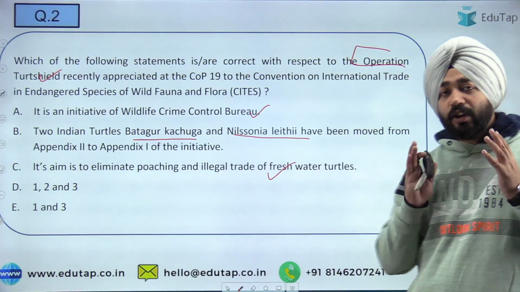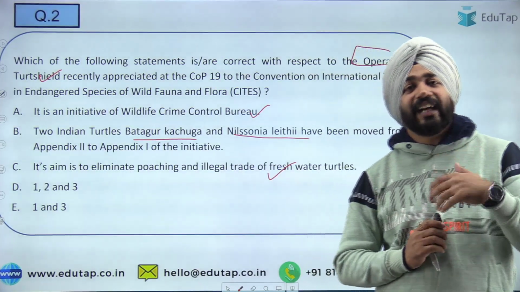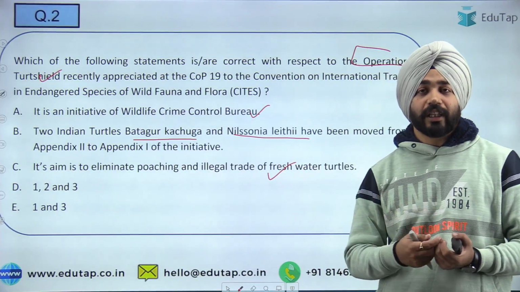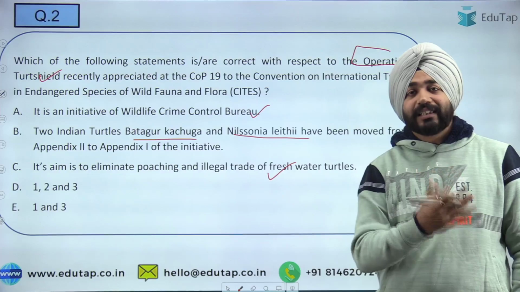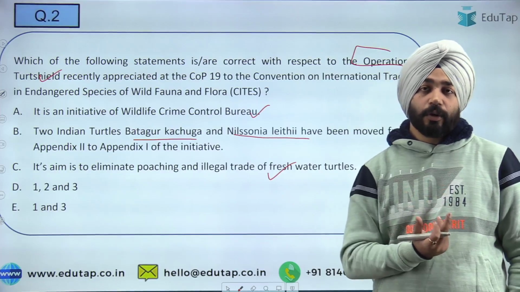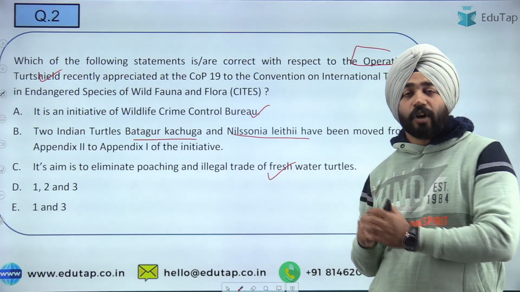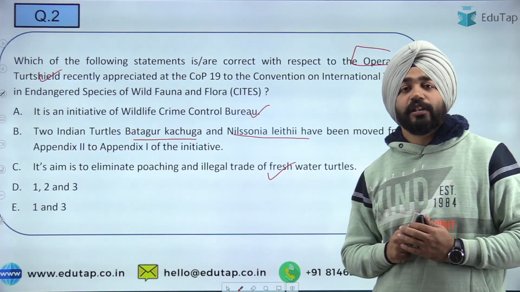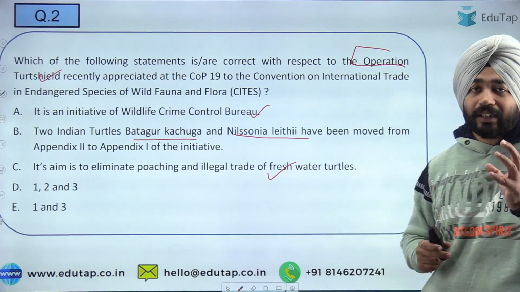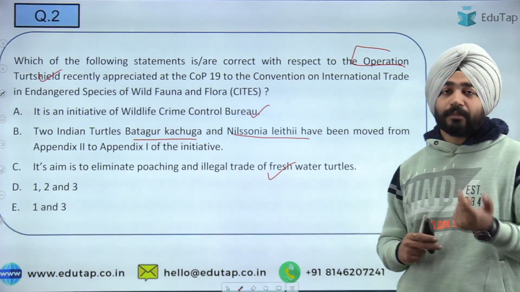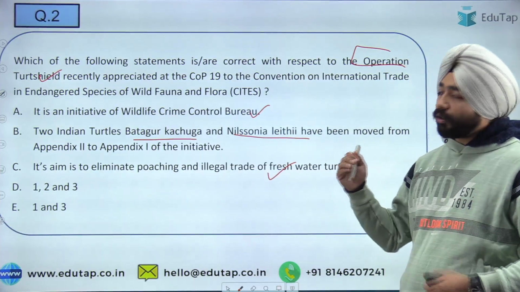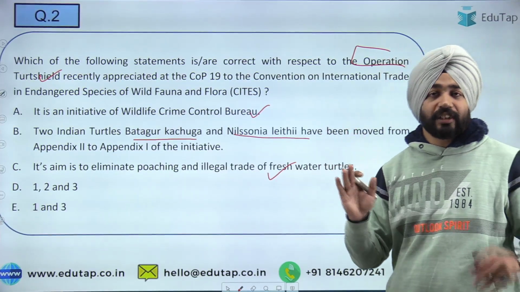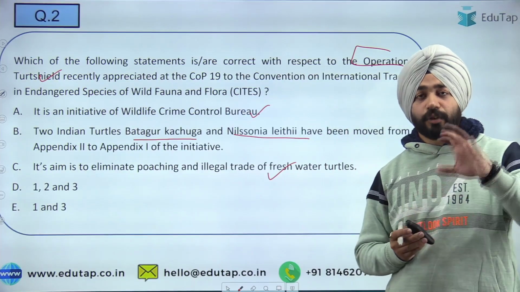Now guys, many of the students might be feeling that this kind of question you will not see in RBI. This is a UPSC question, why would RBI ask it? But guys, look at the examination pattern, it keeps on changing in the RBI also, because this topic is very important for the sustainable development and environmental issues topic of our syllabus. So that's why this topic again becomes important. So we have to read a little about these things also. Generally we skip this kind of initiatives thinking they will not be asked, but at least we should have an idea on this.